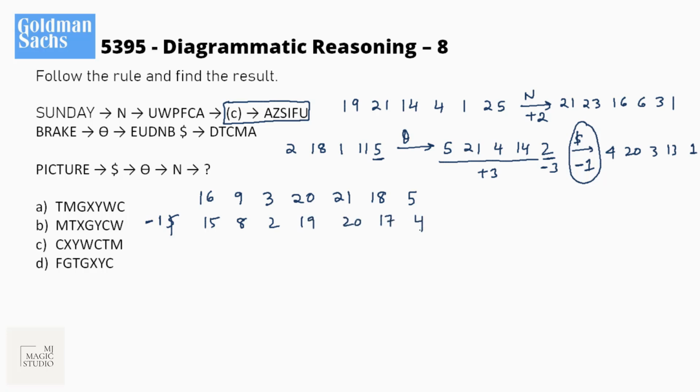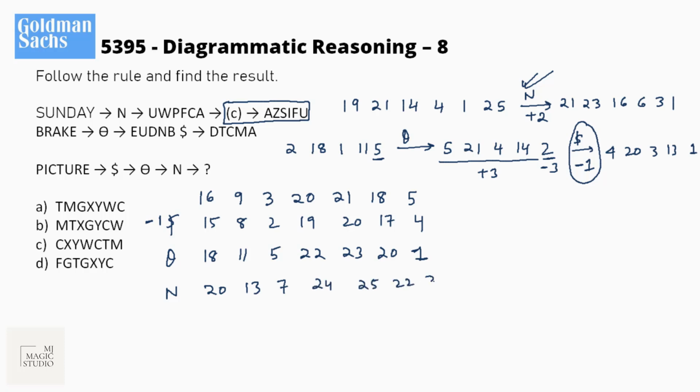Then we have this theta. Theta is plus 3 to all and minus 3 to the last one. So minus 3 to the last one will be 1 and plus 3 to all: 18, 11, 5, 3, 22, 23 and 20. Then we have this N. N means plus 2 throughout. So 20, 13, 7, 24, 25, 22 and 3.